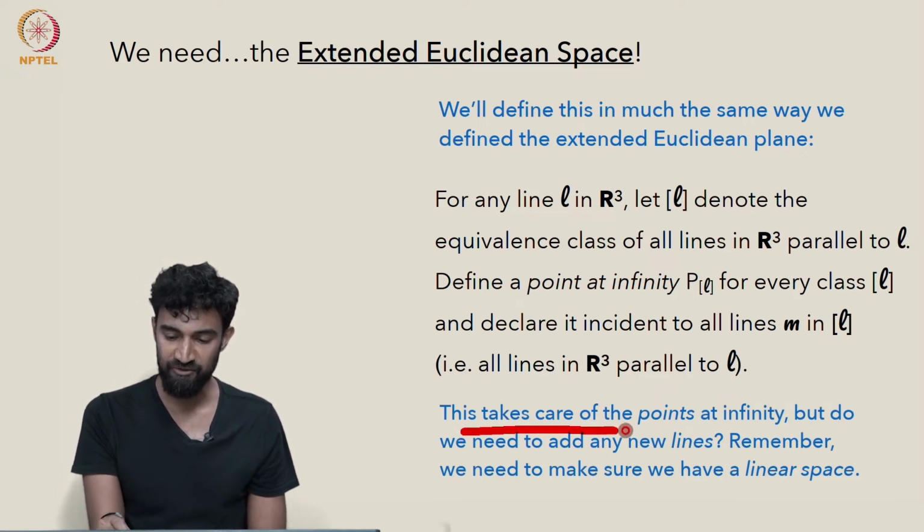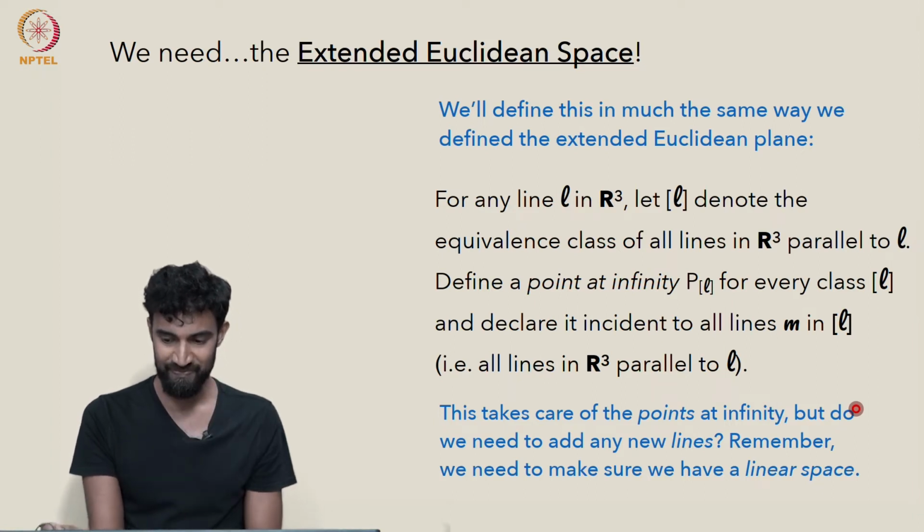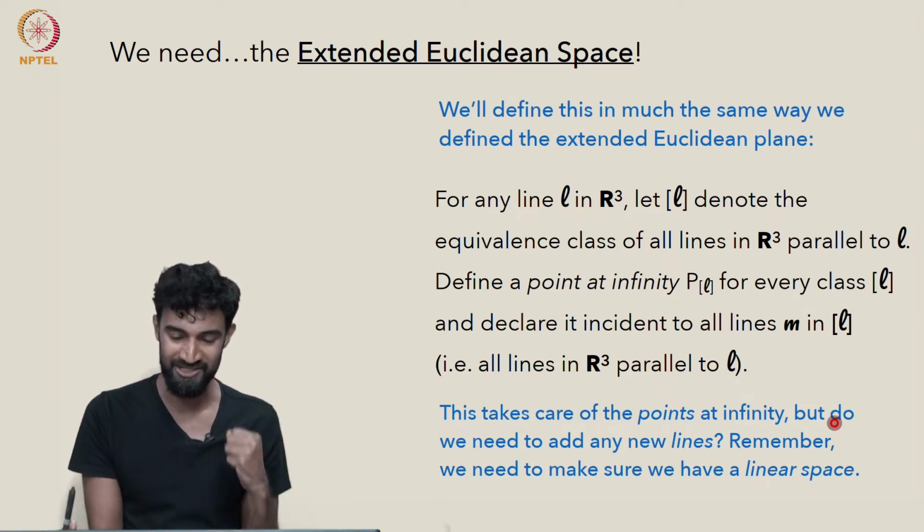So this takes care of all the new points at infinity. We get tons of new points, but this is all the points at infinity we could possibly want.